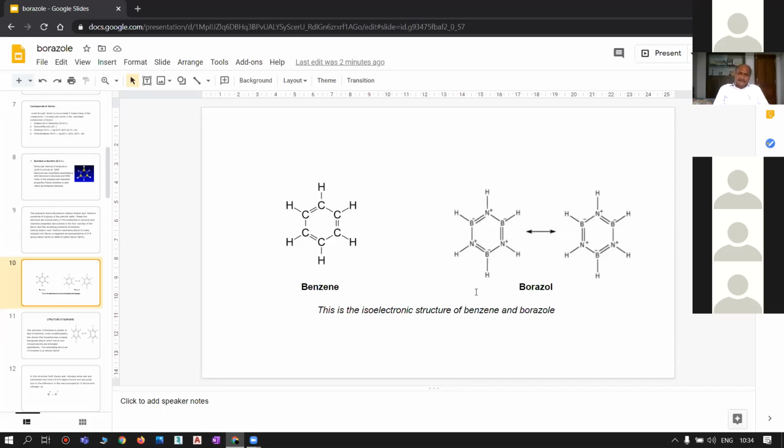So, like benzene, borazole can also show a resonance structure. Here borazole is isoelectronic to benzene. Hence borazole is called inorganic benzene.